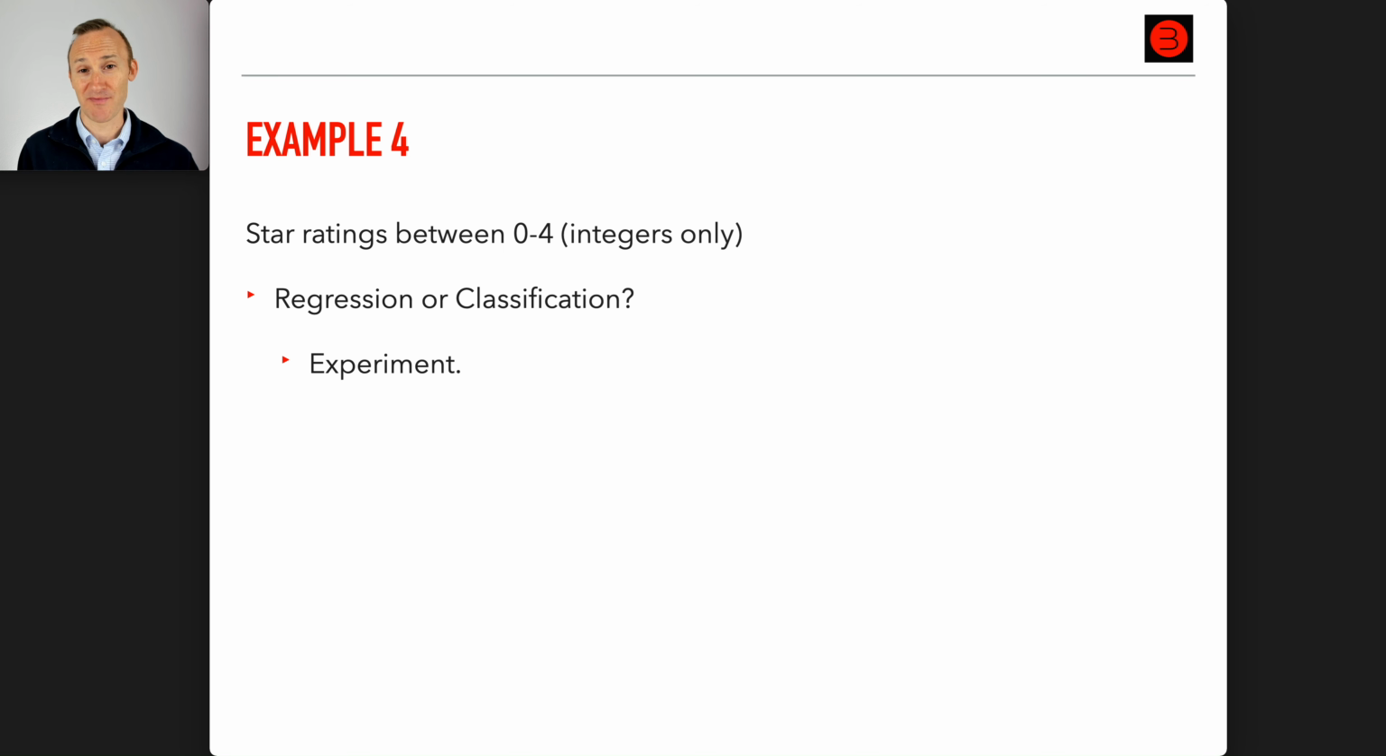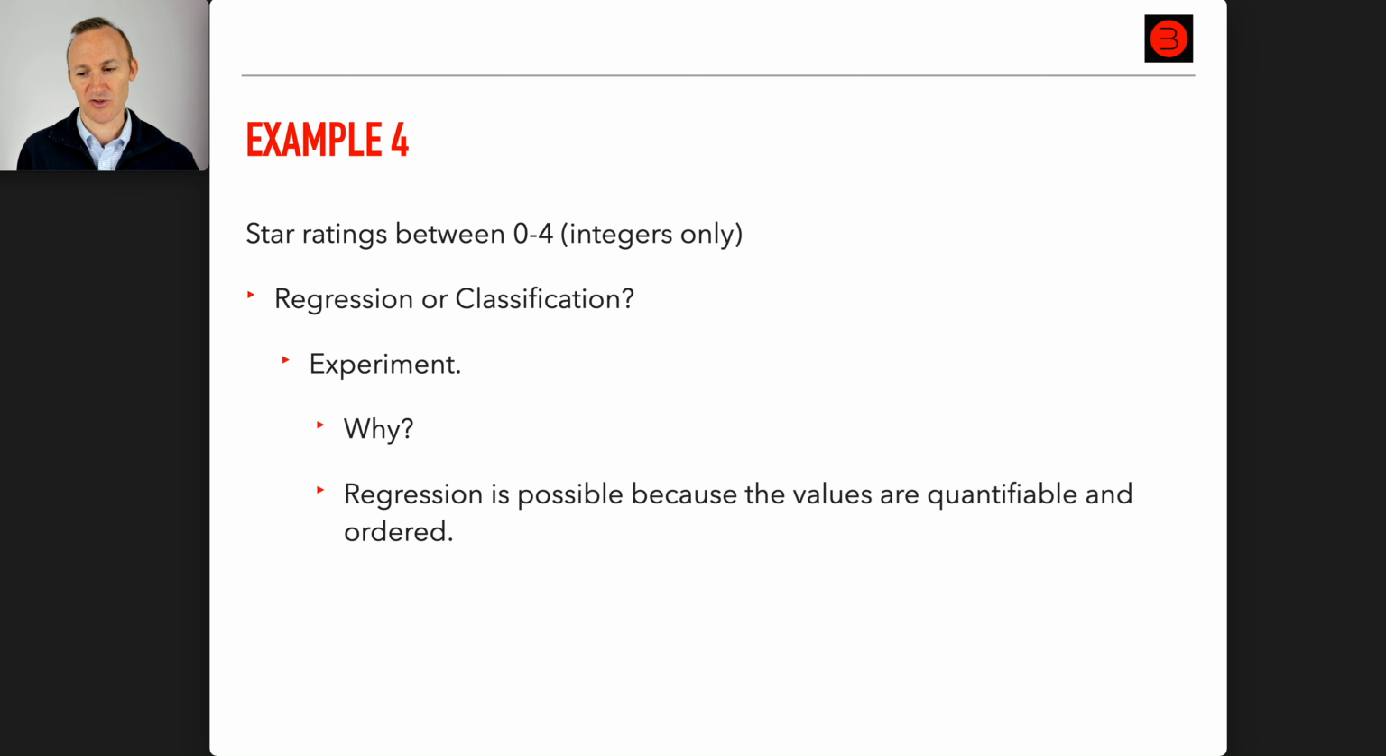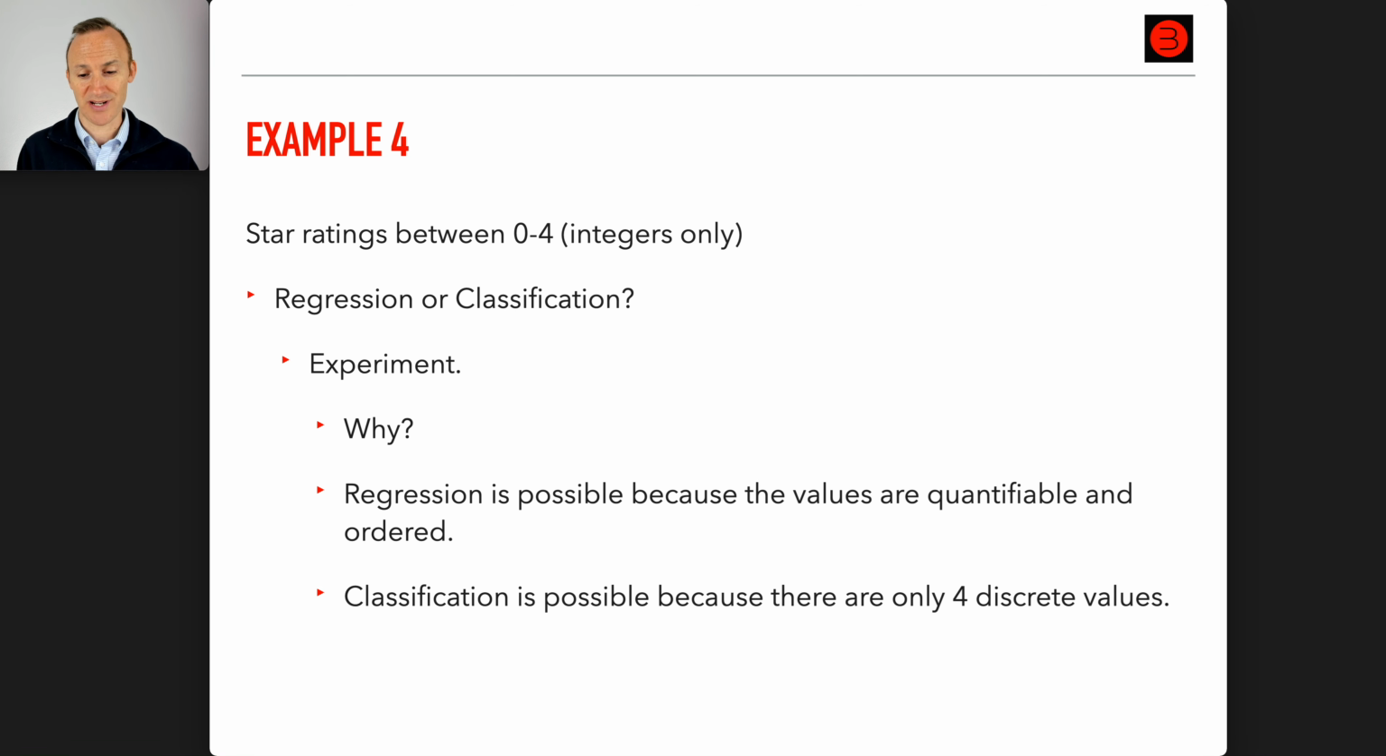I say experiment, okay? Why? Well, regression is possible because the values are quantifiable and ordered, right? If it's between 0 and 4, a value of 3.28715 could easily be rounded down to 3. And that's clearly greater than 0 and less than 4. However, classification is also possible because there are only 4 discrete values. So it's very common with 0 and 1 to use classification. What about 0 to 4? Well, you could use classification, okay?